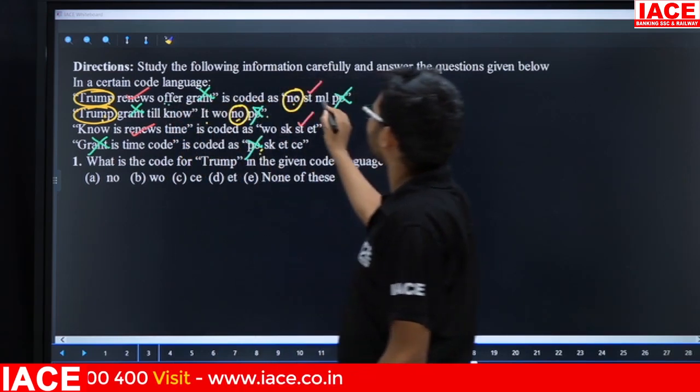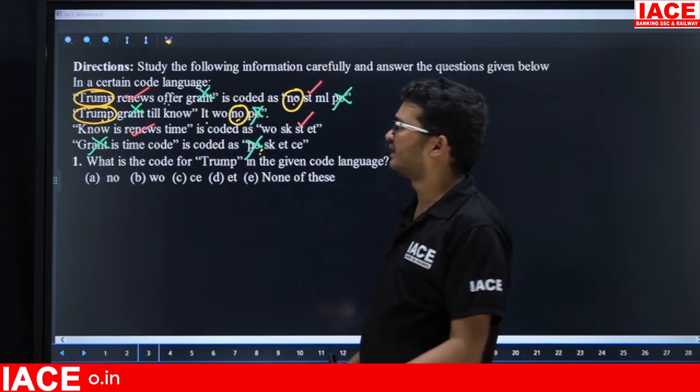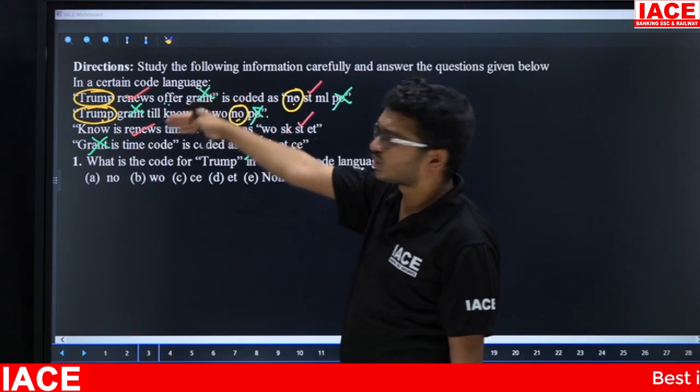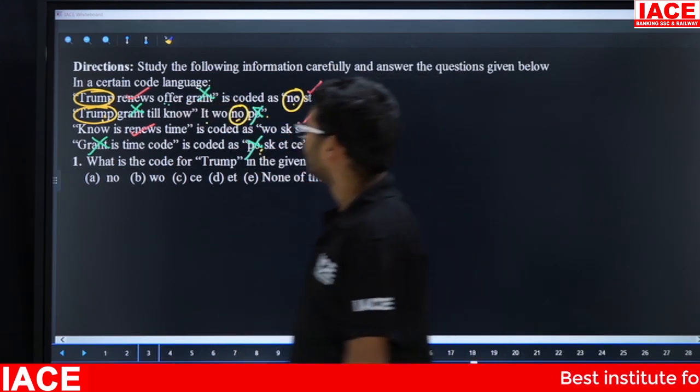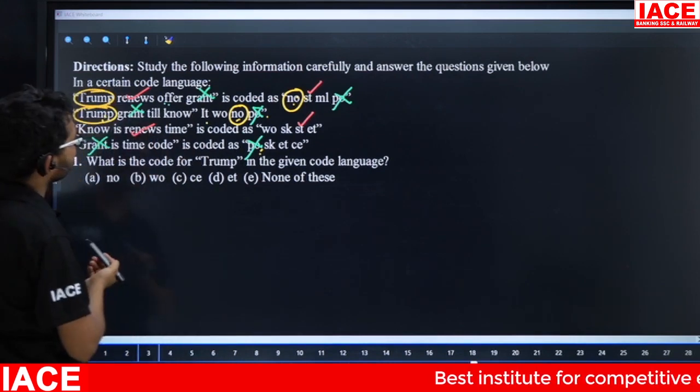Now, line number 1, remaining information is offer. Remaining code is ML. Yes. Next, suppose, friends, we take line number 2 and compare with the remaining lines. Now Trump is completed, grant is completed. Next one is till.